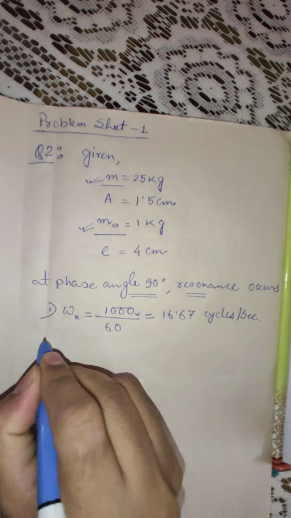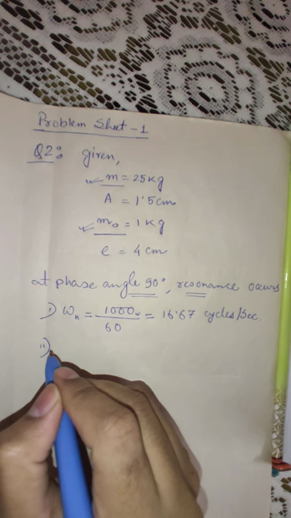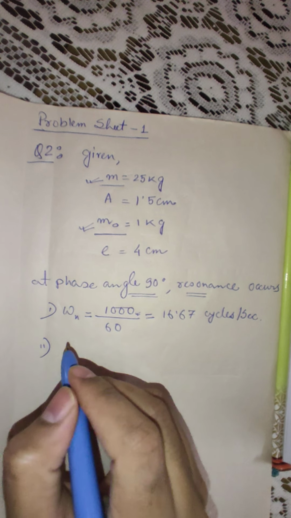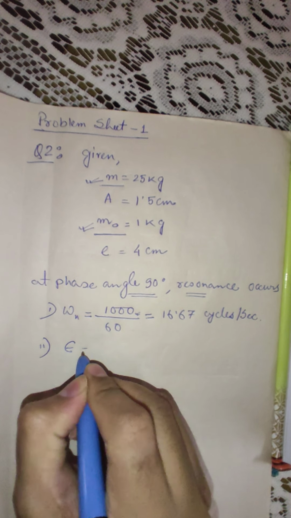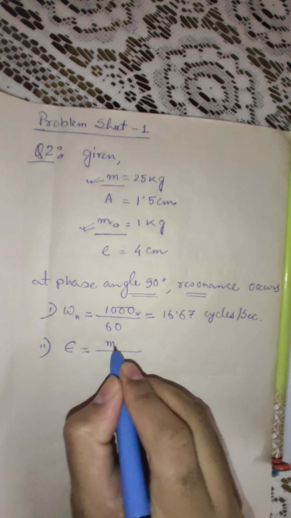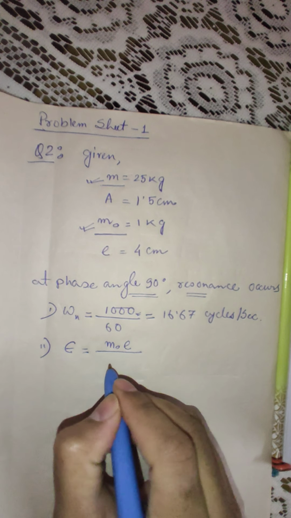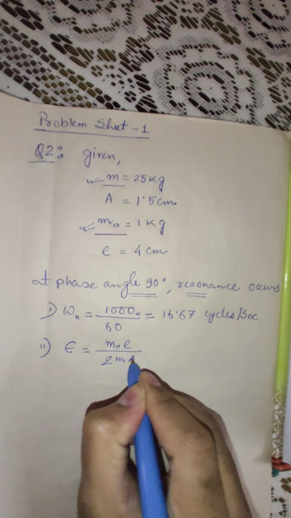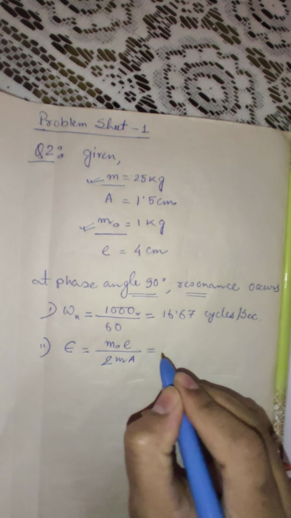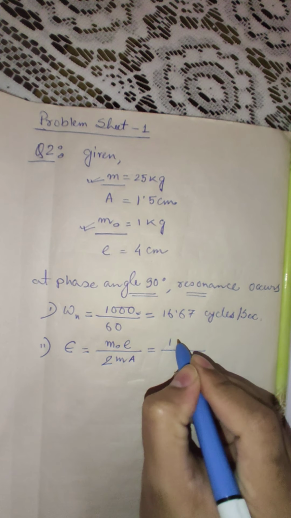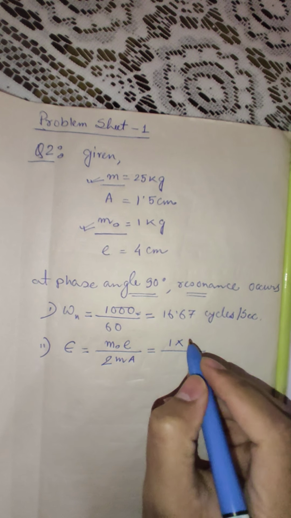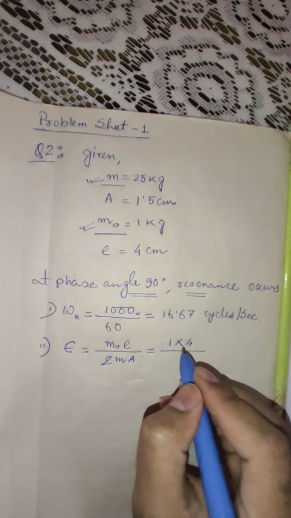Next is the second question. The second part asks you to find out the damping factor, that is the epsilon. Epsilon is m naught e by twice m into amplitude. So m naught, eccentric mass, is given as 1 kg. Your eccentricity is 4 centimeter.